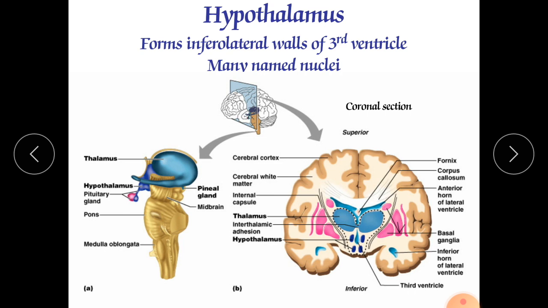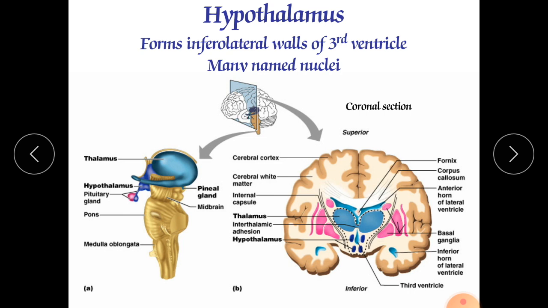The internal thermostat can be set by this hypothalamus. That's why the hypothalamus has a major role in homeostasis for maintenance of the internal environment. Control of body temperature: the hypothalamus, as we already discussed, has a major role as the body's thermostat. Now mind it well, in case of some hormonal release, the thermostat can be set slightly above or below. For example, in pregnant females, the thermostat can be set plus 0.5 degree, meaning their temperature will be elevated by plus 0.5 degree Celsius.